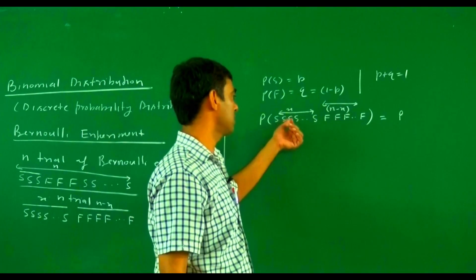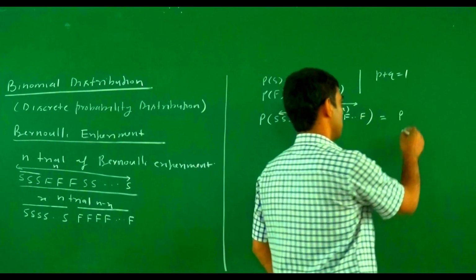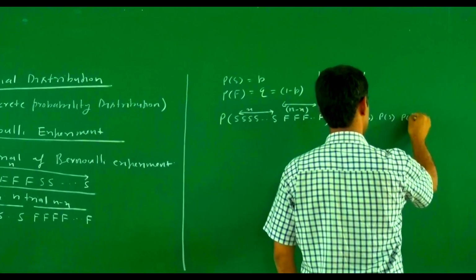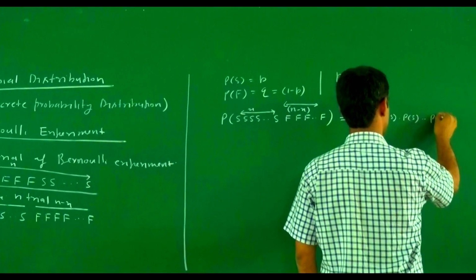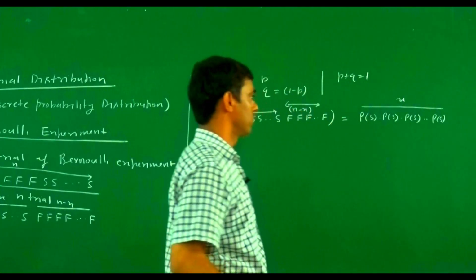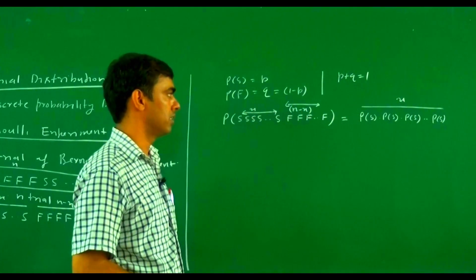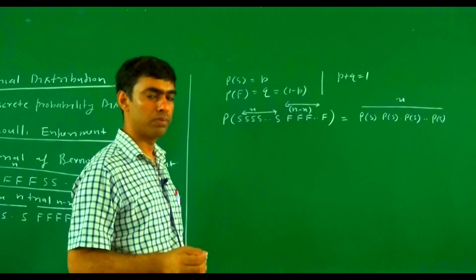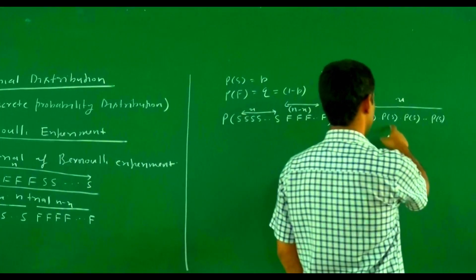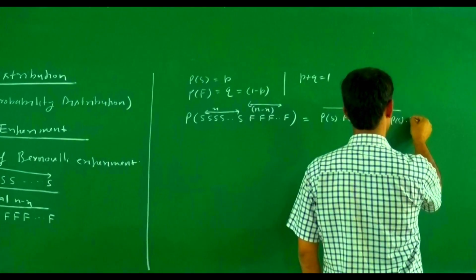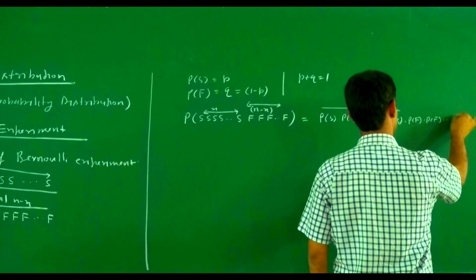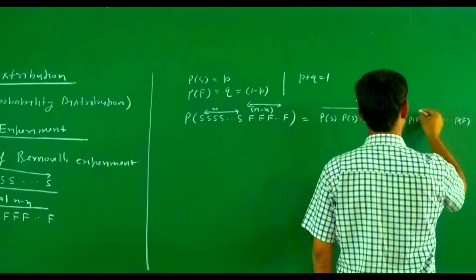So it is the probability of a success times the probability of a success, x times, into the probability of a failure times the probability of a failure, up to the probability of a failure. How many times?